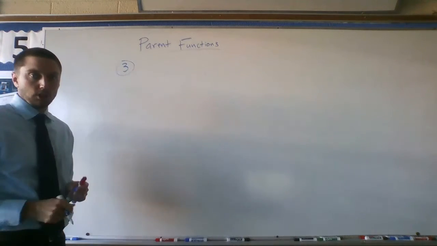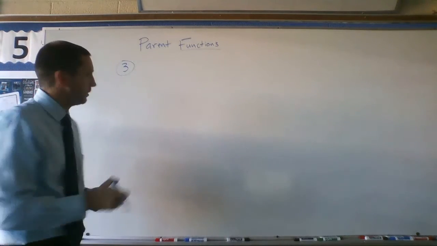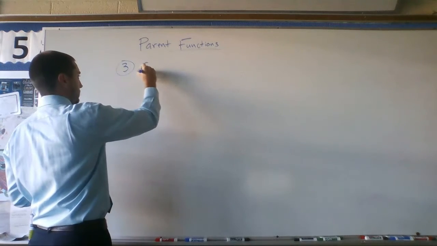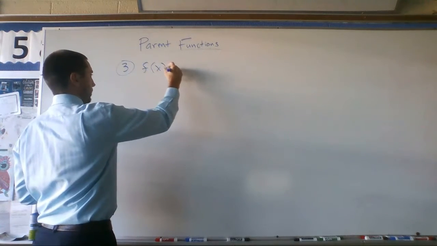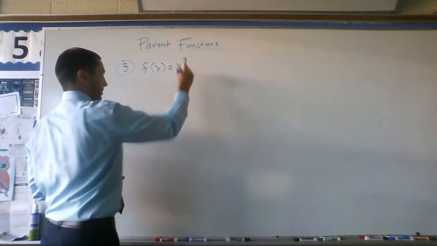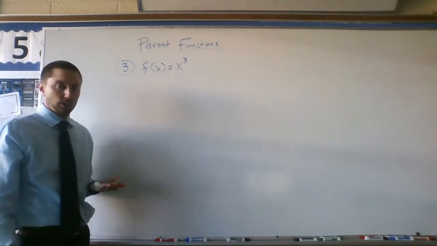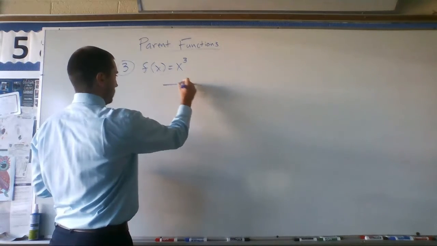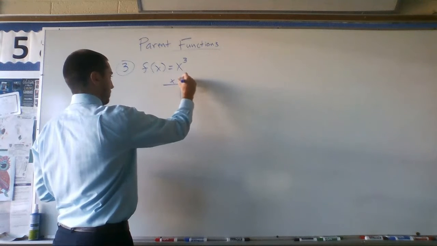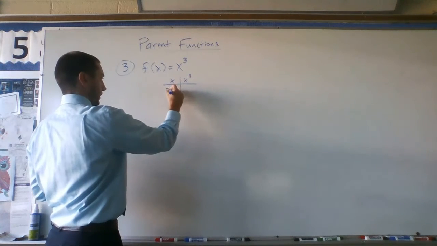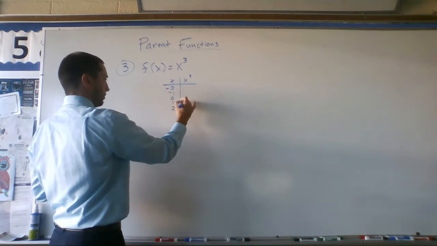All right, so our third parent function, you might be able to guess it. We had x to the first, x to the second, so our next parent function is going to be x to the third. This might be one that you recognize from last year. If I make just a quick table: negative 2, negative 1, 0, 1, 2.